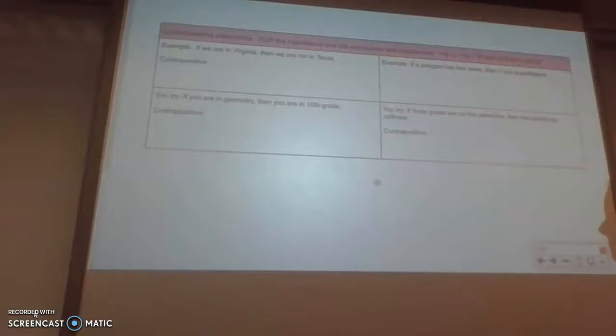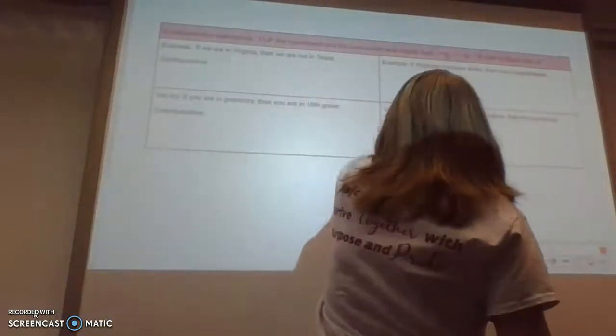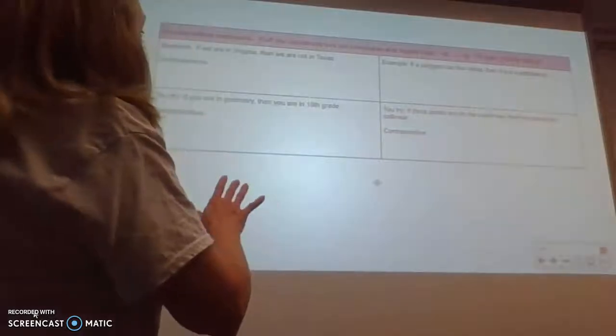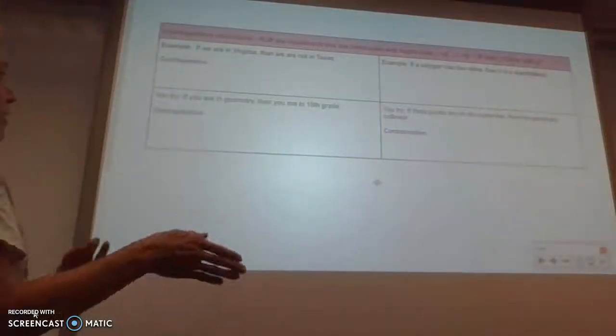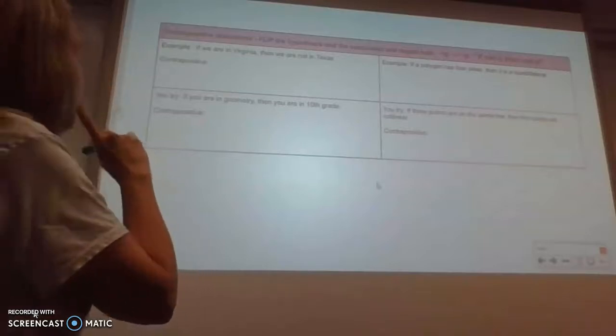Last one, contrapositive statements. You're going to flip the hypothesis and the conclusion and negate both. So we're going to have the conclusion first and negate it, then the hypothesis last and negate it. So it's like if converse and inverse had a baby. Right.